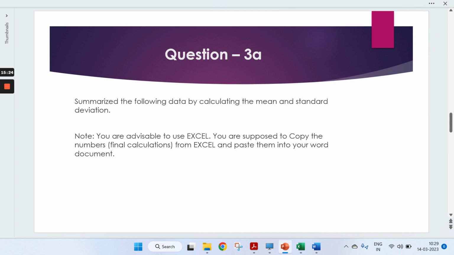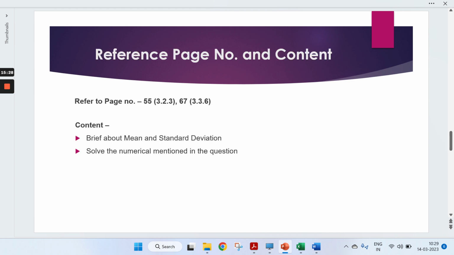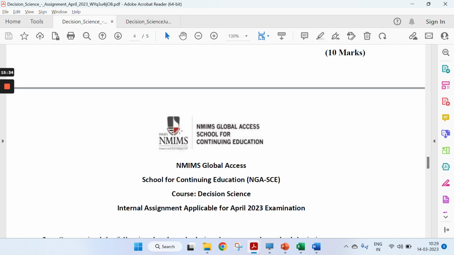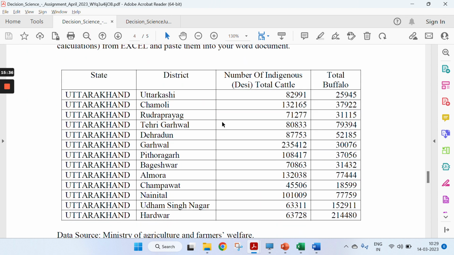You are advised to use Excel, or any other mode whichever is comfortable to you. Going to page numbers 55 and 67. Firstly, we will see what is given in the question. In the question, we have the number of indigenous total cattle and total buffalo, right? So we need to calculate the mean of these, and you need to calculate the standard deviation, right?